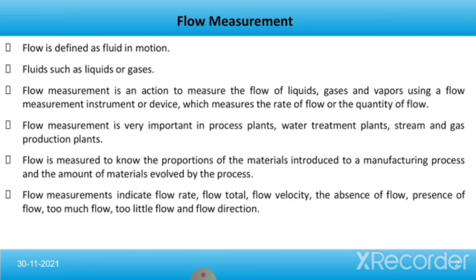Flow measurement is very important in process plants, water treatment plants, steam and gas production plants. Flow is measured to know the proportions of the materials introduced to a manufacturing process and the amount of materials evolved by the process. Flow measurements indicate flow rate, flow total, flow velocity, the absence of flow, presence of flow, too much flow, too little flow and flow direction.